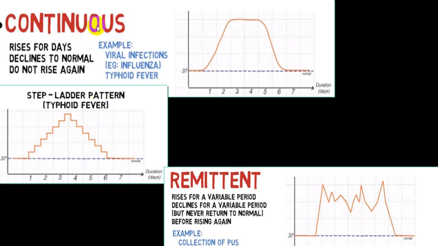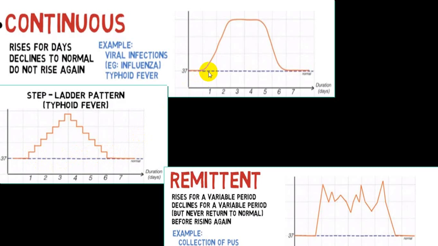Classical examples of continuous fever are viral infections like influenza, and enteric fever. Usually in enteric fever we get a steady rise, which we call a step ladder pattern. It goes to the peak and then again comes down by crisis, and till then it does not touch normal.